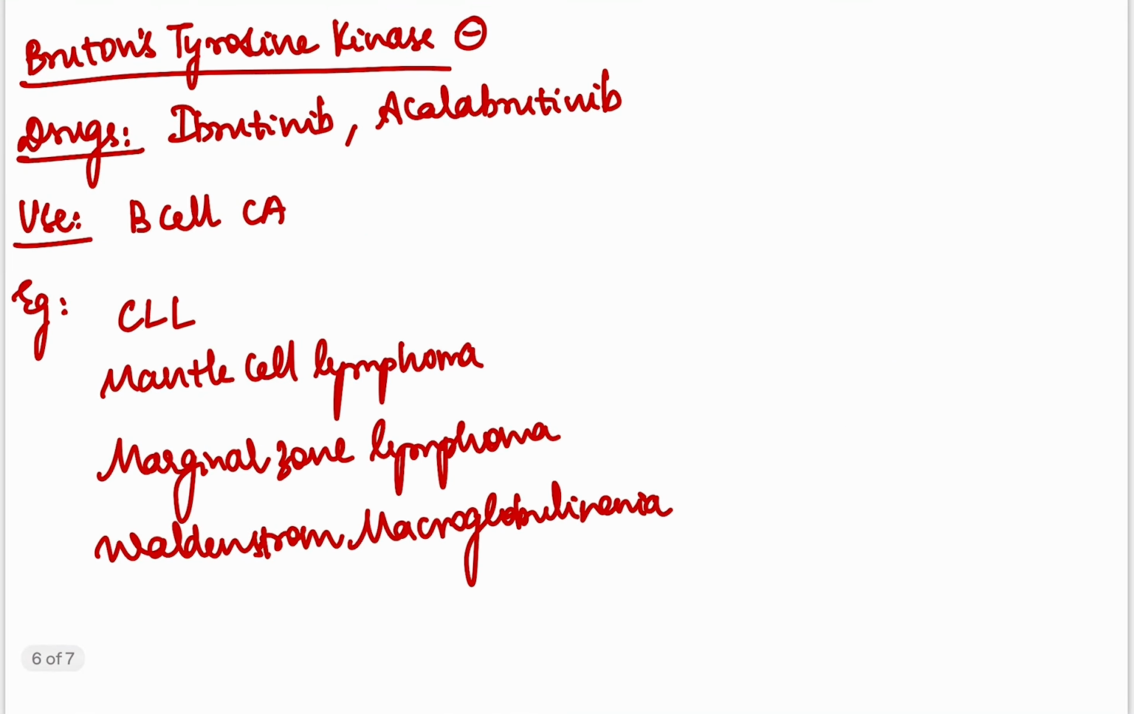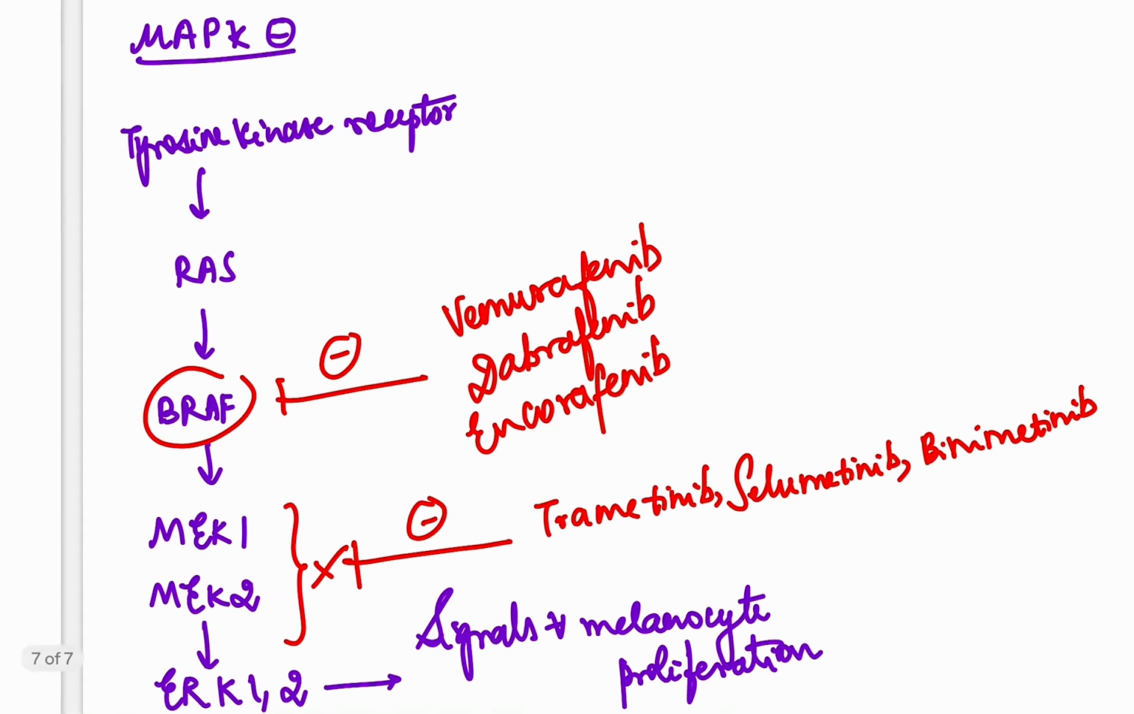The next is Bruton's tyrosine kinase inhibitors, ibrutinib and acalabrutinib, which are used in cases of B cell lymphomas, for example CLL, mantle cell lymphoma, marginal zone lymphoma, and Waldenstrom's macroglobulinemia. These tumors all arise from the B cell. The names of the drugs are ibrutinib and acalabrutinib.